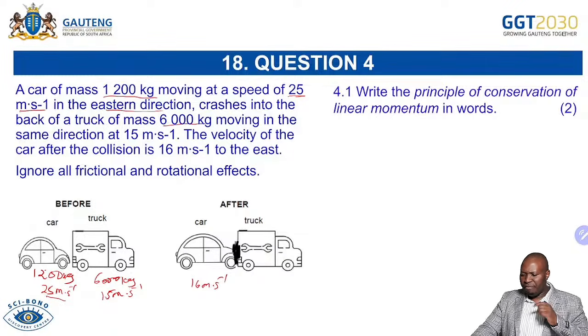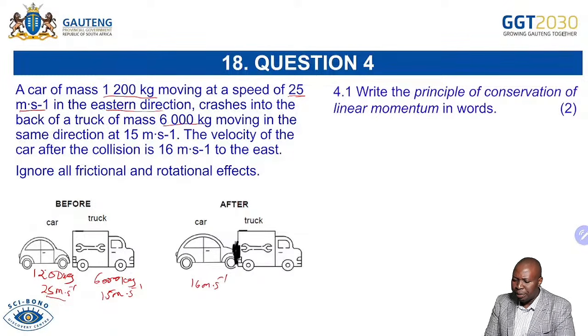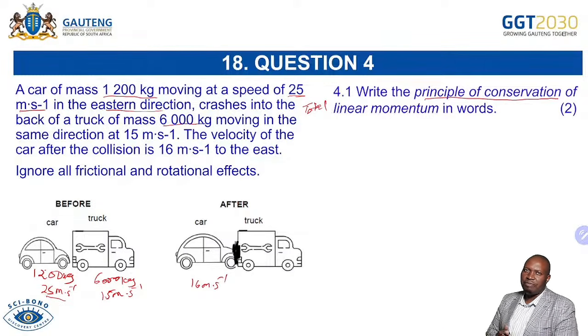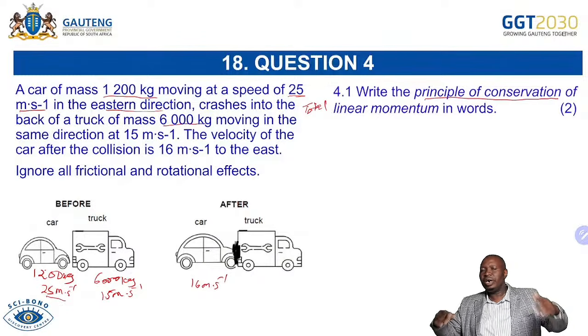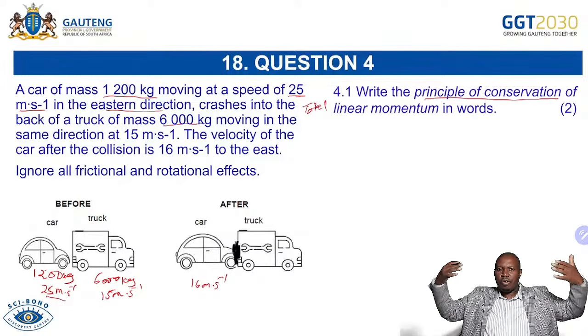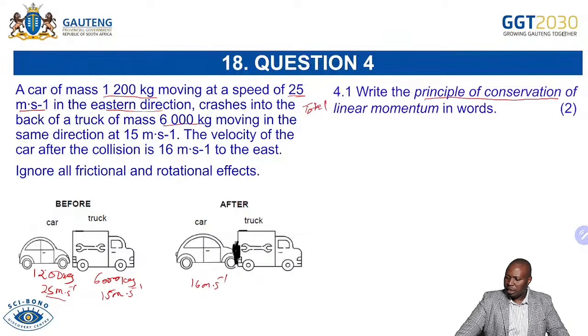Now, on this one, I want to emphasize that as long as the question is saying the principle of conservation, you definitely are going to say of what? Of linear momentum. You will say the total. Total linear momentum in an isolated system is conserved. The principle of conservation of mechanical energy: total mechanical energy of an isolated system is conserved. So all you are putting is the total of an isolated system is conserved. Whatever we say, state the principle of conservation. That's how you would state it. So please collect those marks.